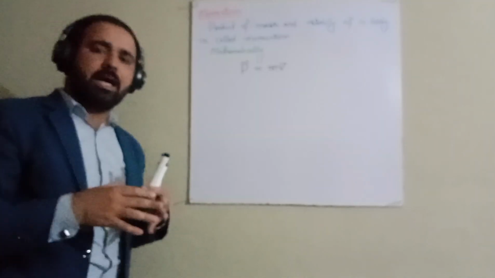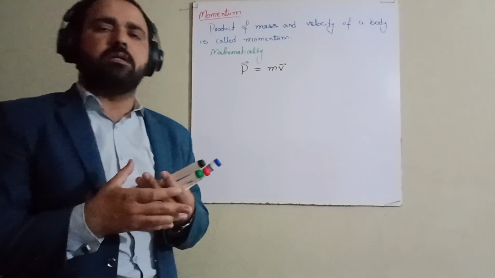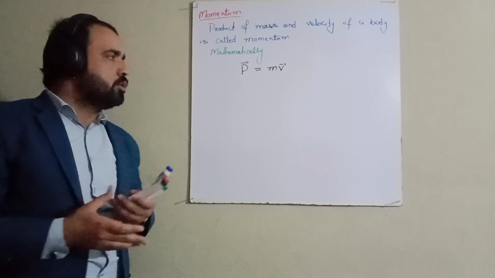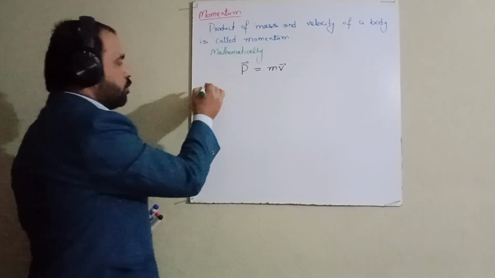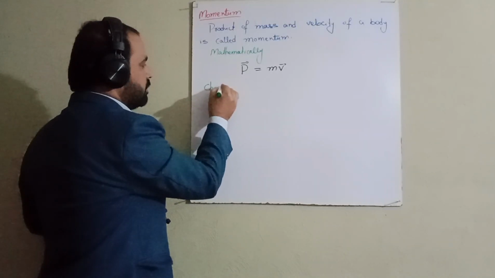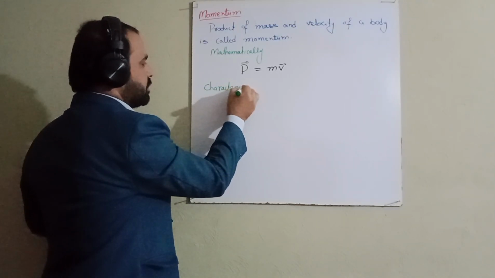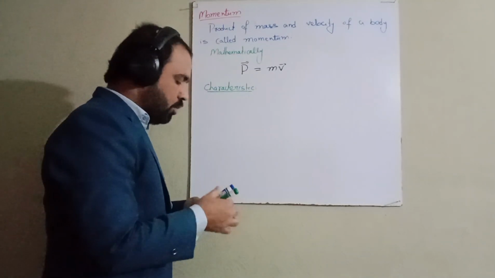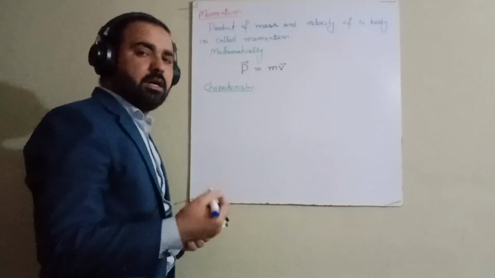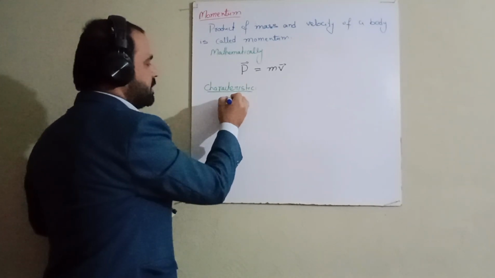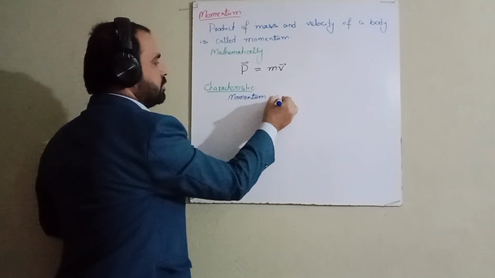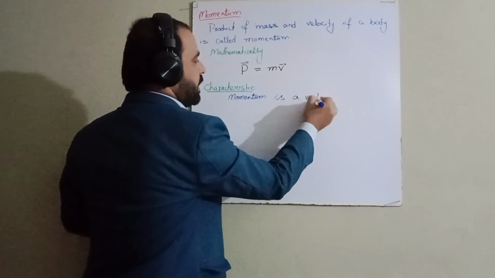So when we discuss any quantity in physics, like momentum, velocity, or any other quantity like acceleration, we are discussing the characteristics of that quantity. So what are the characteristics of momentum? Characteristics basically describe whether this quantity is a vector or a scalar. So first of all, momentum is a vector quantity.